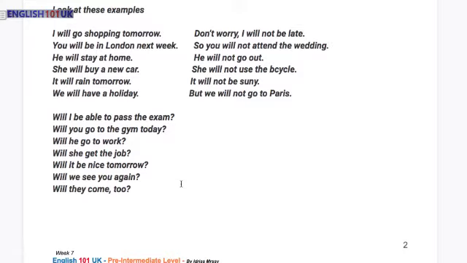We start with the statement. It says I will go shopping tomorrow. That's the statement. In negative, don't worry, I will not be late. You will be in London next week, so you will not attend the wedding. He will stay at home. He will not go out. She will buy a new car. She will not use the bicycle. It will rain tomorrow. It will not be sunny. We will have a holiday, but we will not go to Paris.